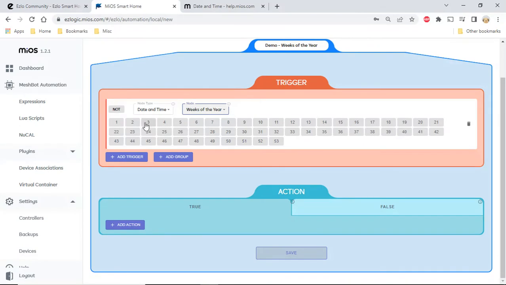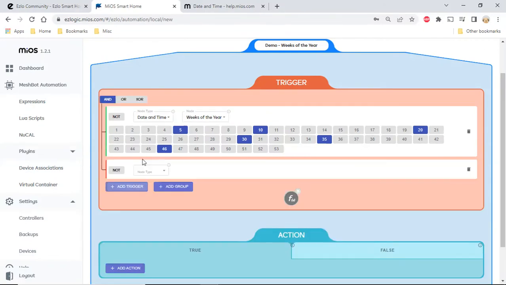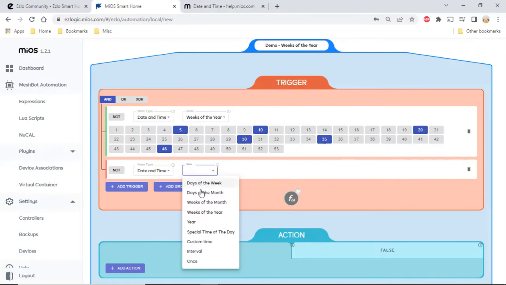so we can then select our weeks, whatever we want, and then we would combine that. So we had another trigger, say days of the week.